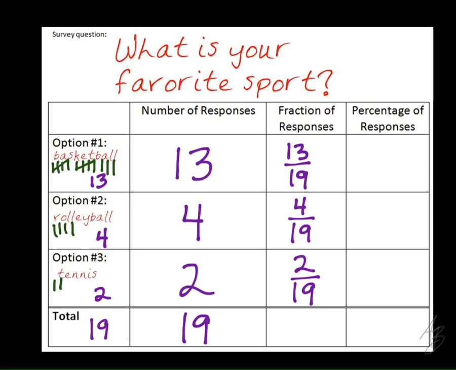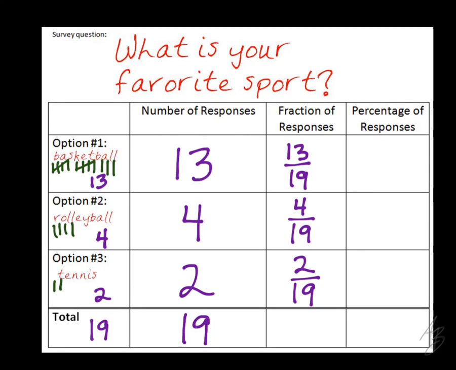So we actually did this in our opener already, right? We want to change each one of these fractions to a percent. So let's round this to the nearest hundredth of a percent like we did in our opener. Just type it into your calculator. To change a fraction to a percent, we do 13 divided by 19, and then we multiply by 100.